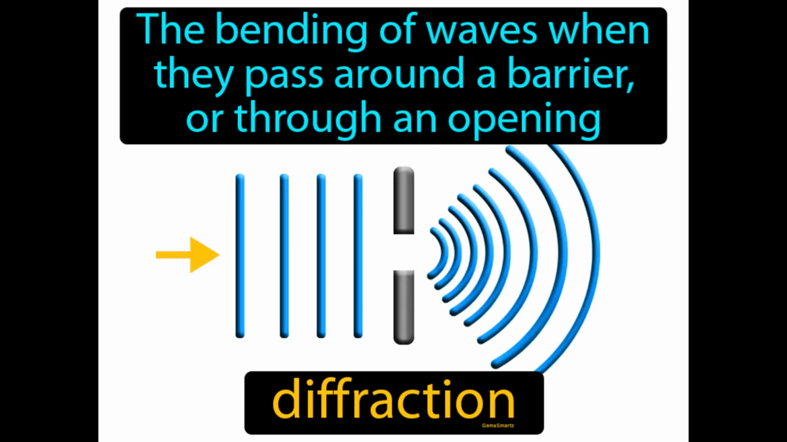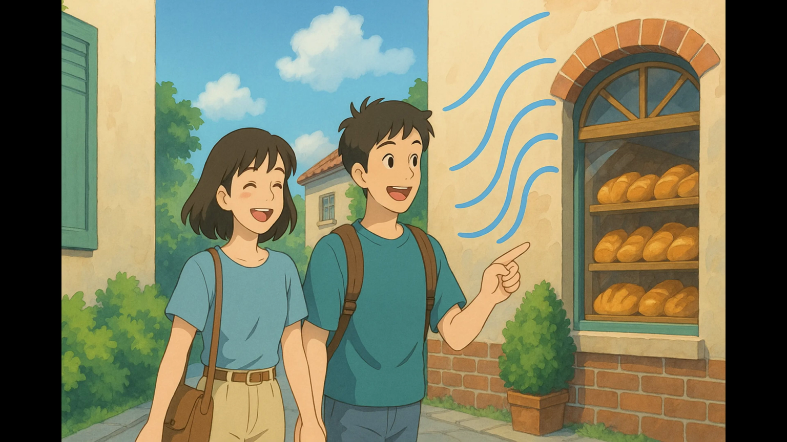The bending of waves when they pass around a barrier or through an opening. Diffraction. It's when waves change direction and spread out as they go around obstacles or through small gaps. Imagine you're walking down a street and smell the delicious scent of freshly baked bread coming from a bakery around the corner. Just like how the aroma manages to reach you, even though the bakery is not directly in your line of sight, waves can bend around barriers or pass through openings, spreading out in new directions.